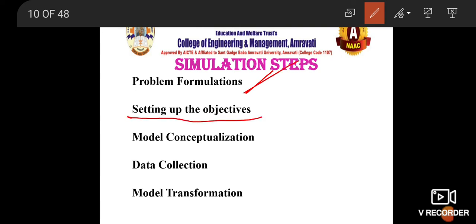Now, setting up of objectives. You have to be very clear and specifically mention your objectives. With this particular problem, I want to know what is the parameter which is most affecting the system, how it can be controlled, what is the output required, and what I am going to do with that. So your objectives must be very clear, very specific, perfectly clear.